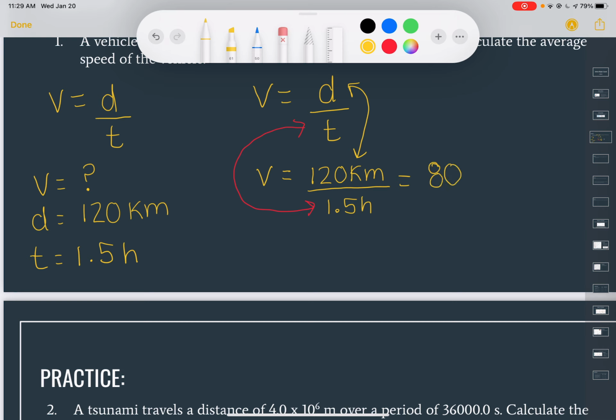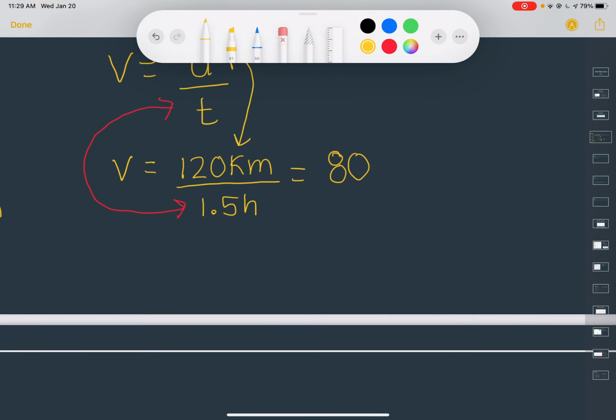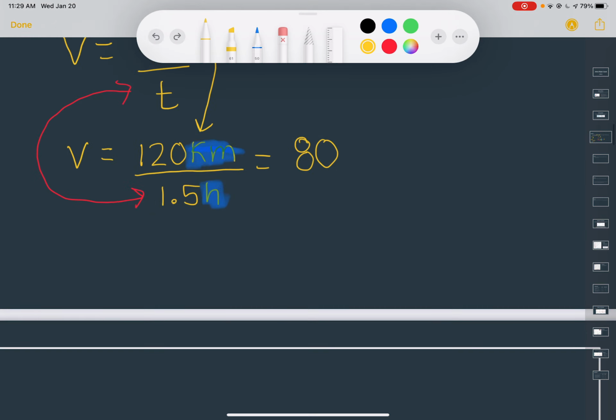And 80, that's great. That makes no sense to anyone if you're not going to put in the units. So it's really important that you're putting in your units when you're doing these types of questions or any question in math or science. So our units here are kilometers. See, we've got kilometers right there. And we've got hours on the bottom. So how we write that is exactly the way that it's written. So kilometers over hours, okay?